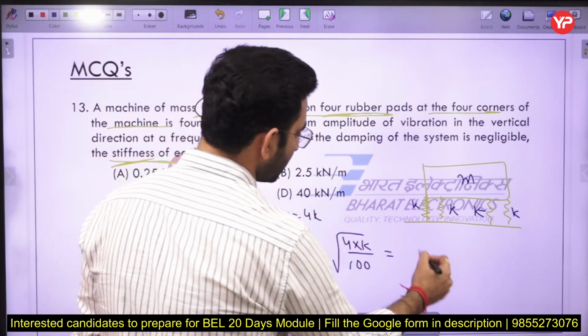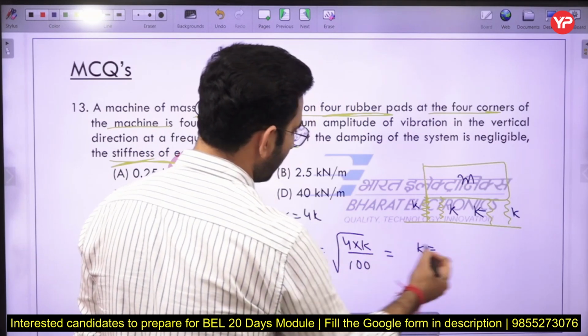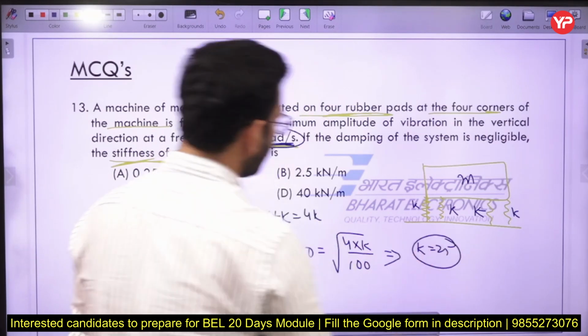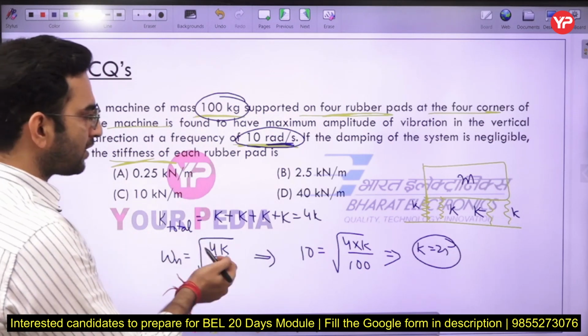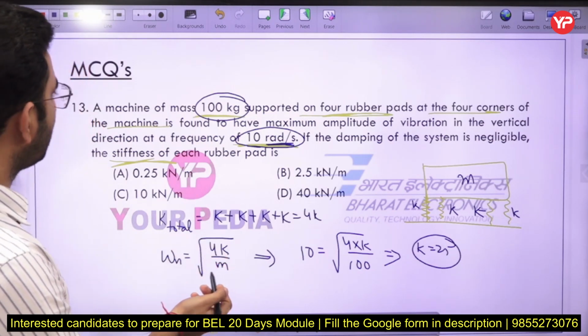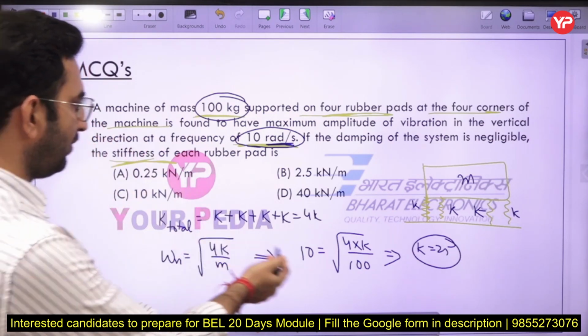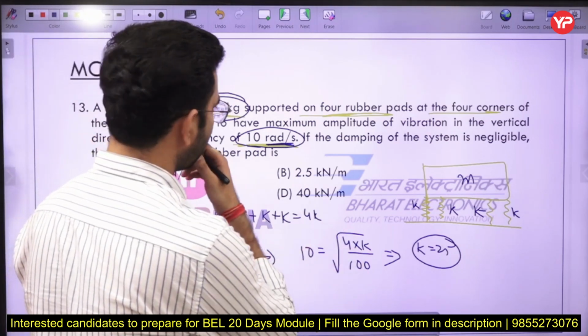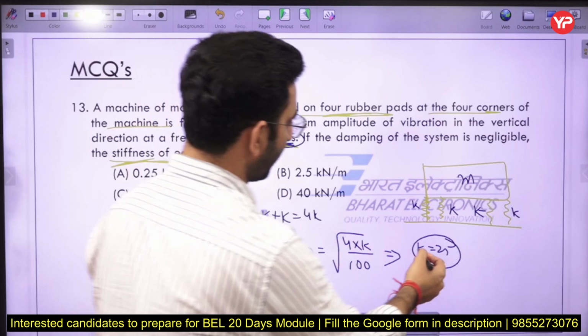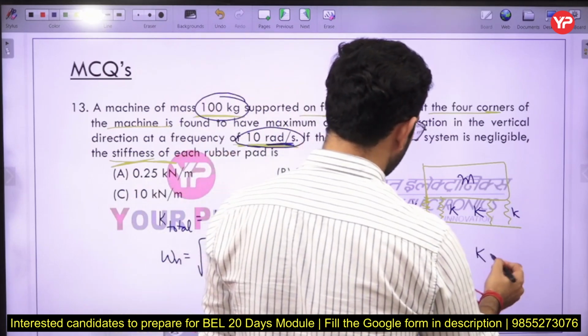So I can say the answer is coming out to be 10, 10, 100, 25. K is coming out to be 25 kilonewton per meter here. Okay, so the option number, is it coming out to be 10 or 2.5? 10, 100 square 4K. Yeah, check the units. K is equal to units.